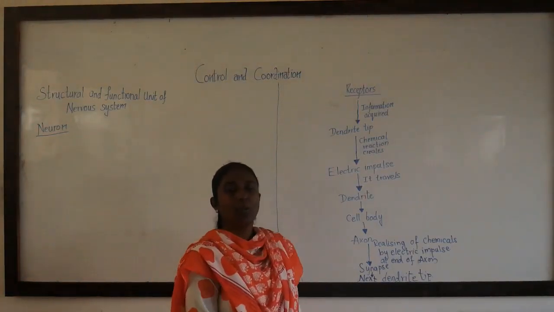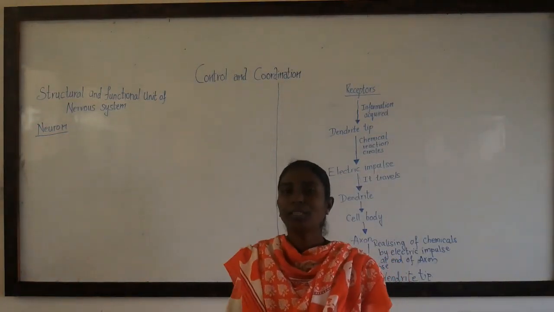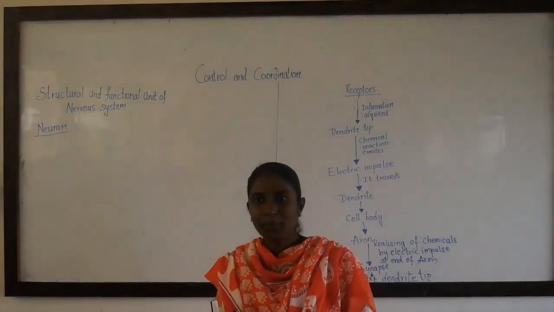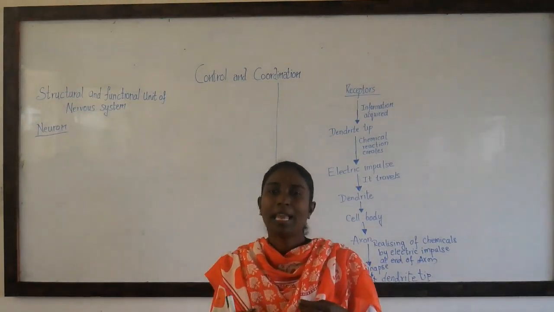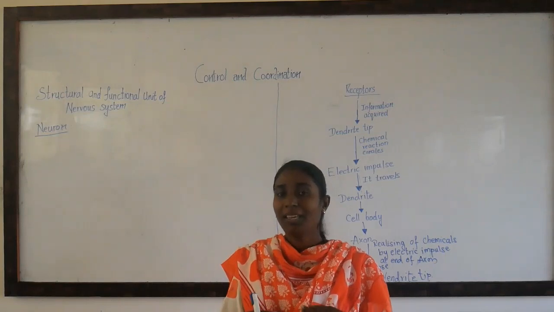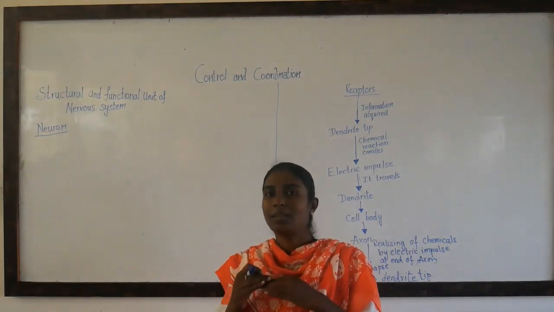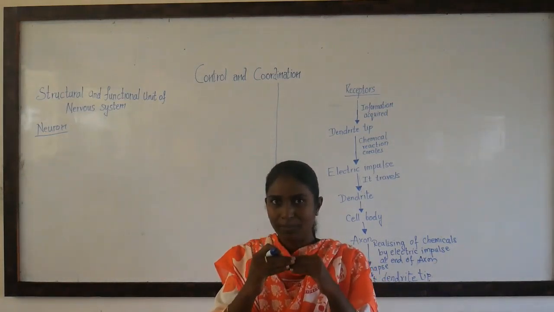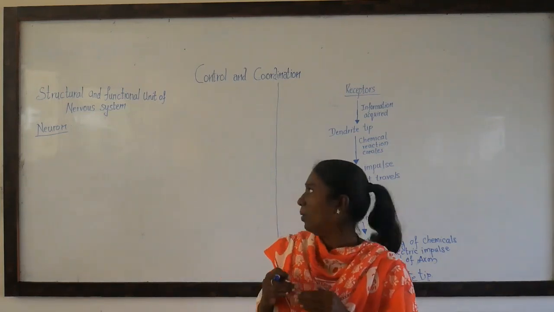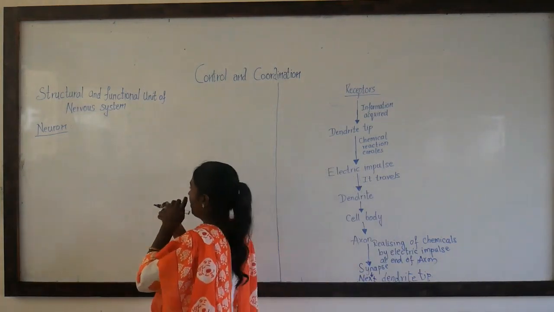Welcome back again to Konnur's online classes. In the previous class we studied about receptors, the sense organs which have the different receptors. As I said, before the nervous system comes the first step, that of receptors. Now let us study about the nervous system.